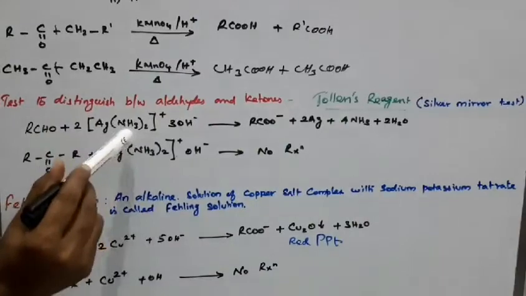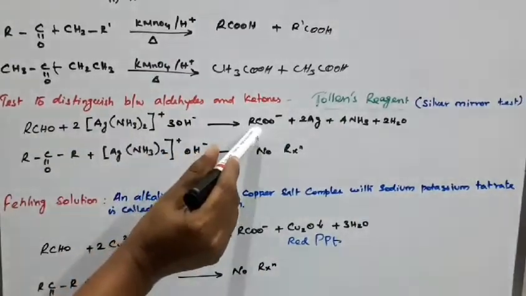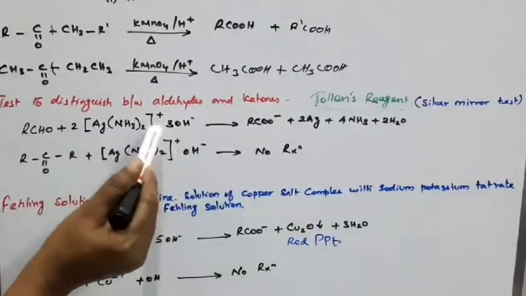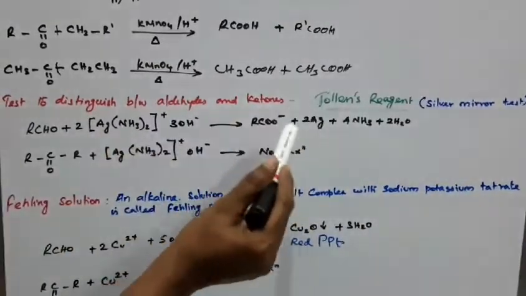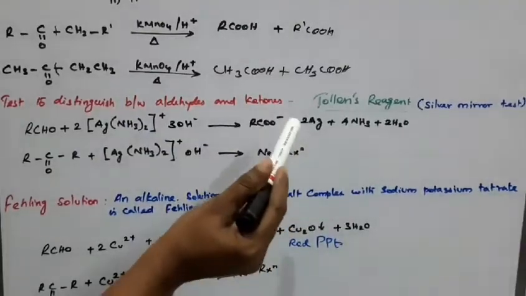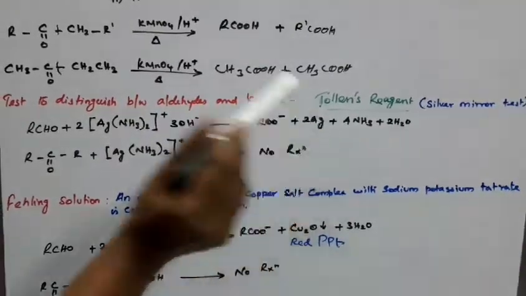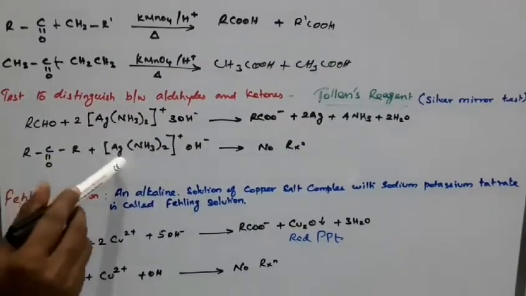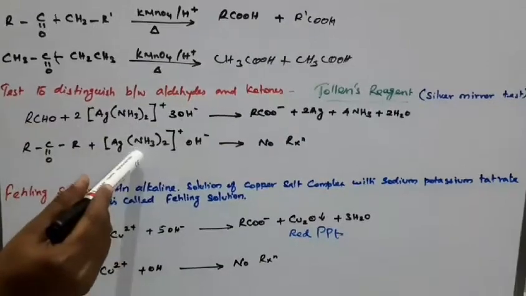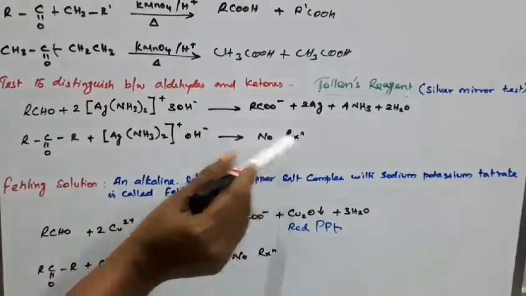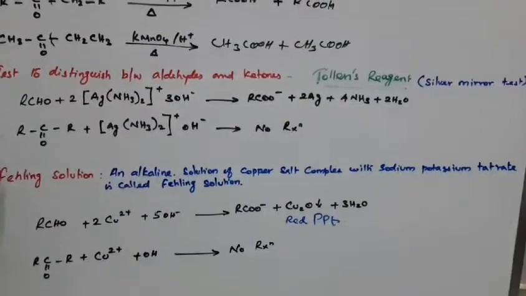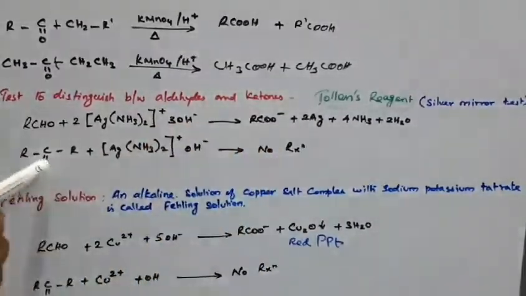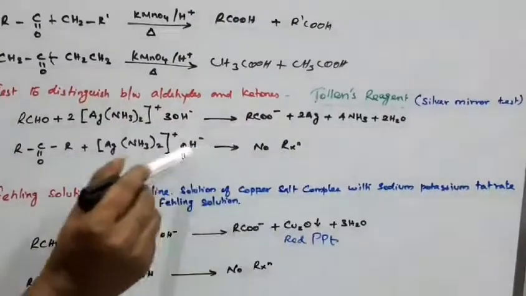Aldehydes in the presence of Tollens reagent produce a carboxylate anion and a silver mirror, because silver metal is deposited inside the test tube. So that is called the silver mirror test. But what about ketone? Ketone in the presence of Tollens reagent, no reaction takes place. So students, keep it in your mind: only aldehyde reacts with Tollens reagent to produce a silver mirror, and ketone does not react.